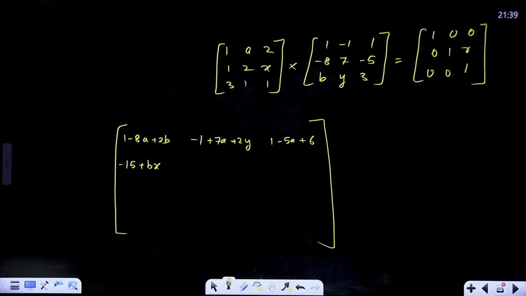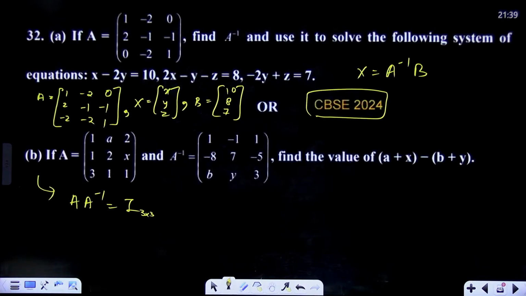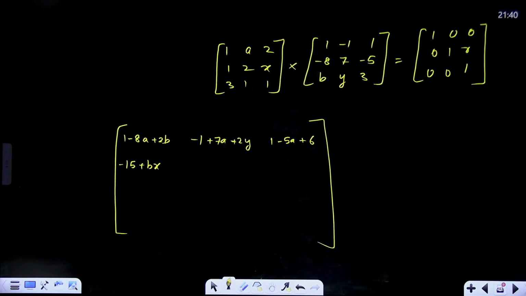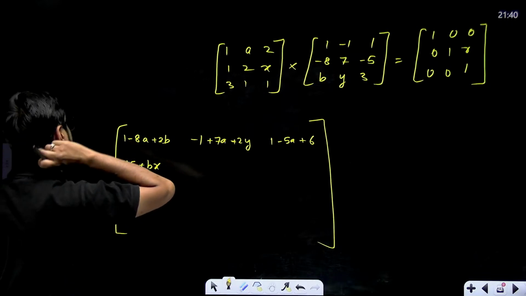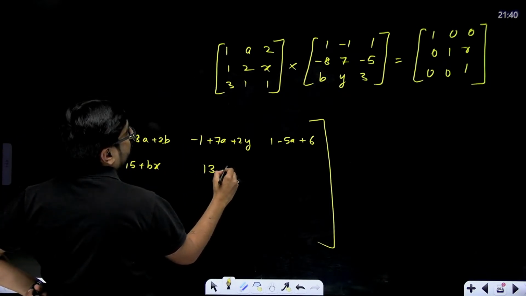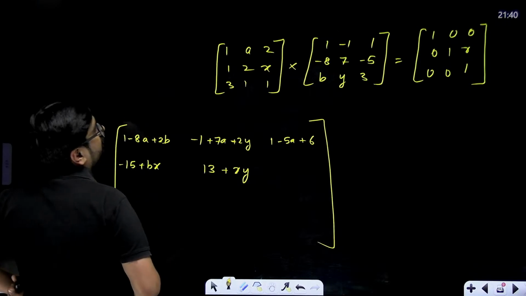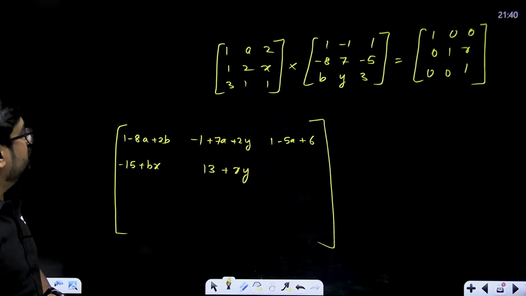Check the calculations, all of them. All right, so this will become x into y. 7, 1 plus 14, so 13, minus 1 plus 14, 13 plus xy.